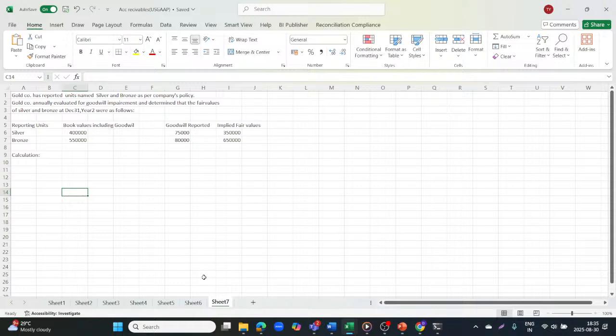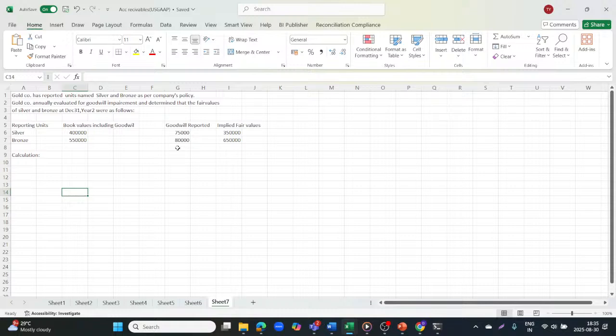As per the company's policy, gold company annually evaluates goodwill for impairment and determined that the fair values of silver and bronze at 31st December are as follows. There are two reporting units, silver and bronze. Book value is 4 lakh and 5,50,000 respectively. Goodwill reported is 75,000 and 80,000, and the implied fair value is this much.